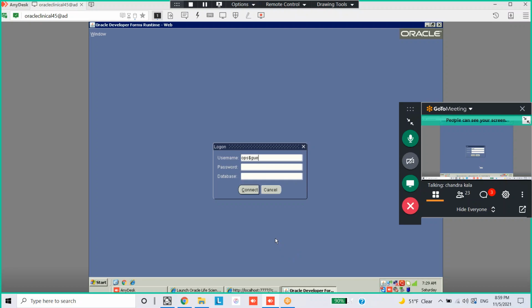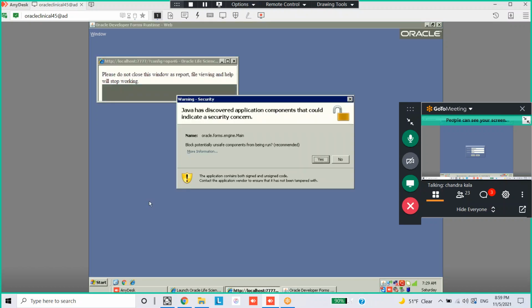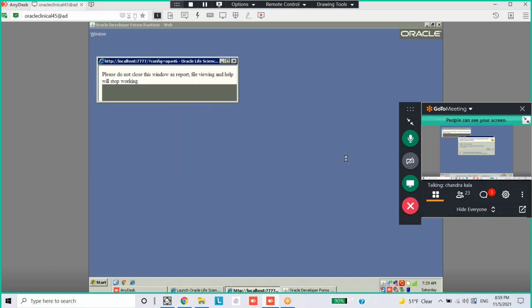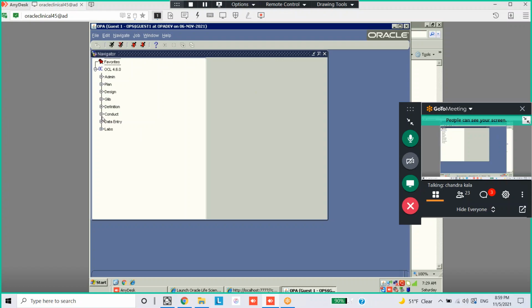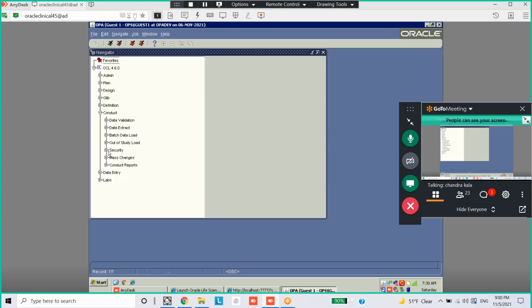So whatever I discussed till now, RDC is only for the data entry and discrepancy management. In Oracle Clinical, we do the complete process. So what we do here in Oracle, we create the CRFs, we design the study, and we create validations, derivations, perform the testing and all. Then we'll make all these available to the site through RDC, remote data capture. I'll start RDC after this. First, we'll see the lock and freeze.